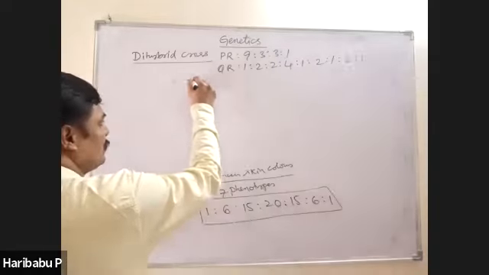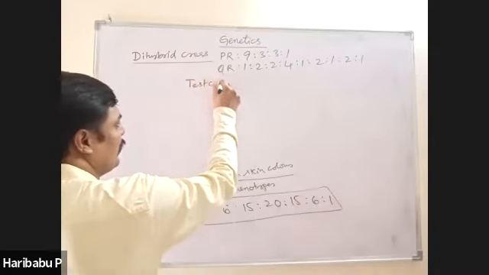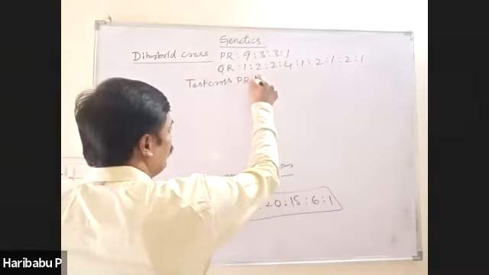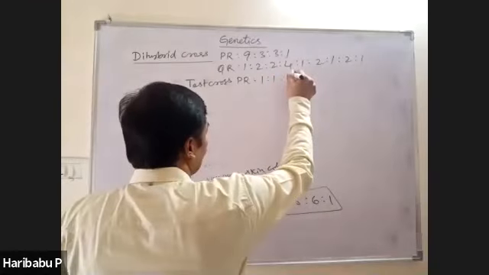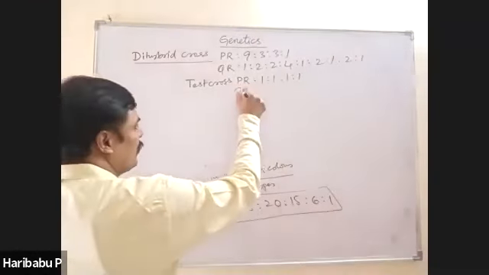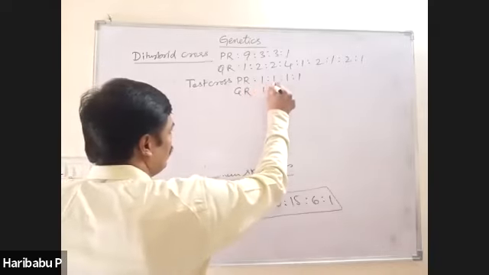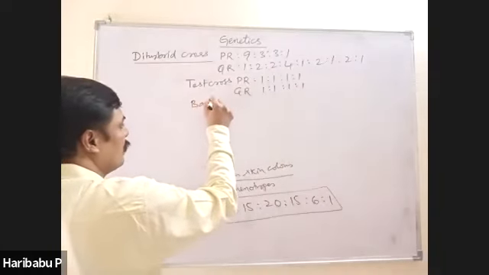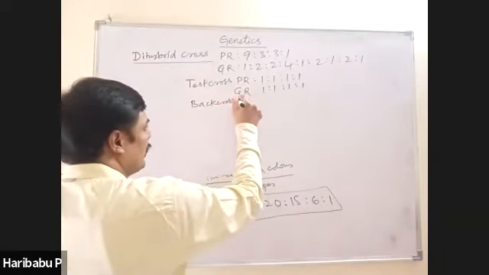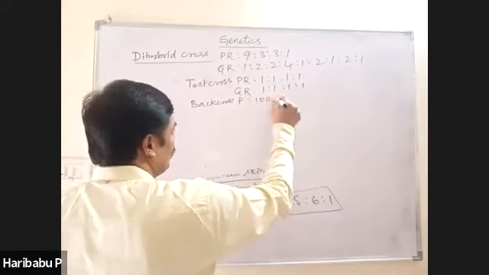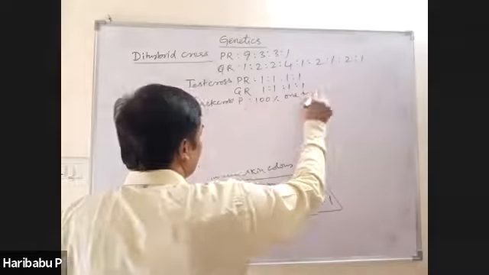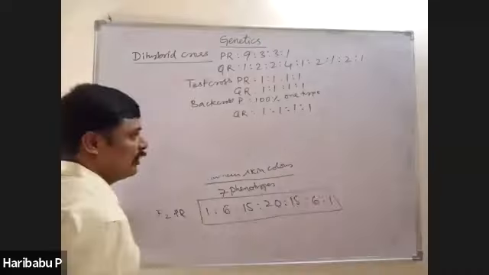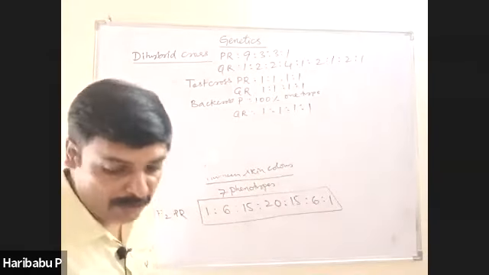And similarly, dihybrid test cross. What is meant by dihybrid test cross? What is its phenotypic ratio? 1:1:1:1. Genotypic ratio is also the same, 1:1:1:1. Similarly, back cross. Back cross phenotypes 100% one type, but genotypic back cross ratio is 1:1:1:1. So you try to remember those.